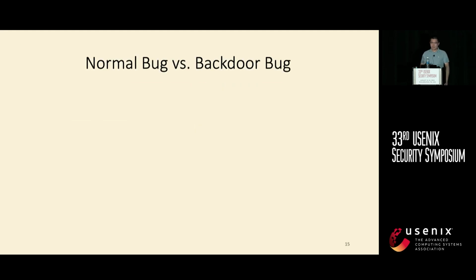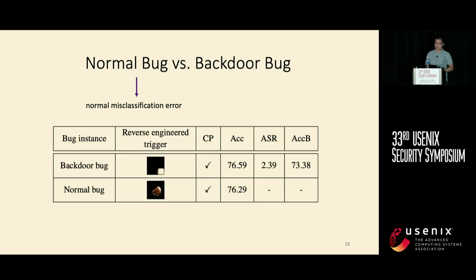And lastly, I want to mention that our method is general enough, not only patching backdoor vulnerabilities, but also can patch normal bugs. So what do we mean by normal bug? We mean it's a normal misclassification error. Basically, an image was misclassified, and then we consider it a normal bug. So there is no generalizability goal here anymore because it's not a backdoor attack. But our method can still make correct predictions for the misclassified input and maintain the utility.